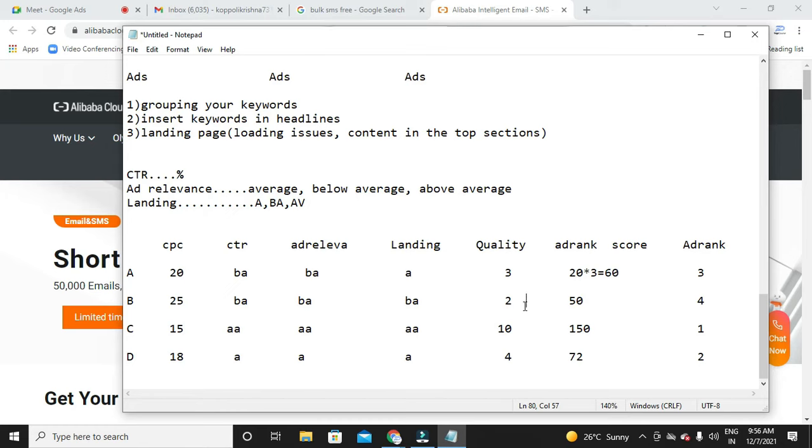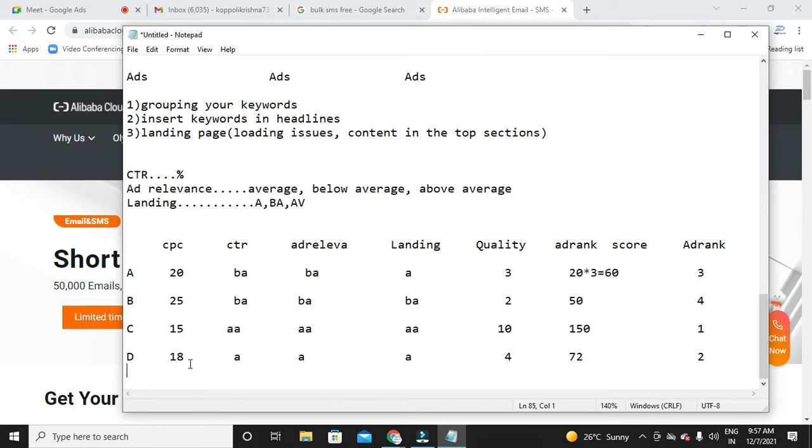Hence, Google will not only depend on bidding, it will also depend on quality score. If you maintain a high quality score, then automatically your rankings will go up. And one more advantage is you can always be on top with the least price. Every advertiser wants that, even you and I. But it is not that easy, so we have to improve the quality score.